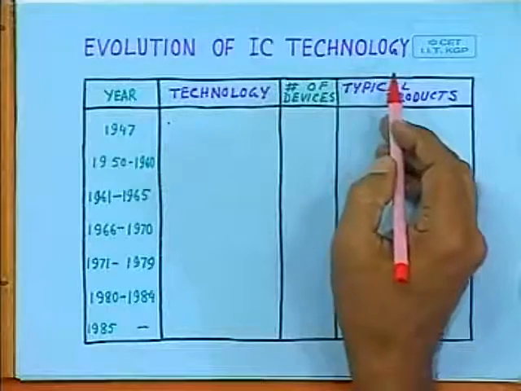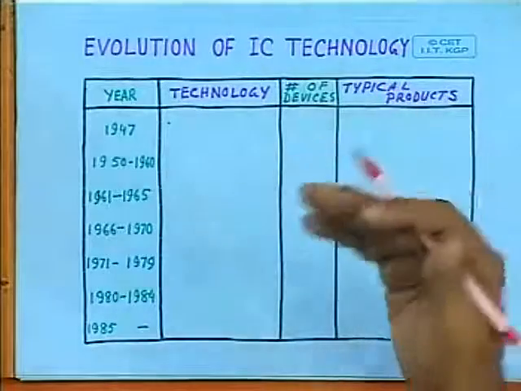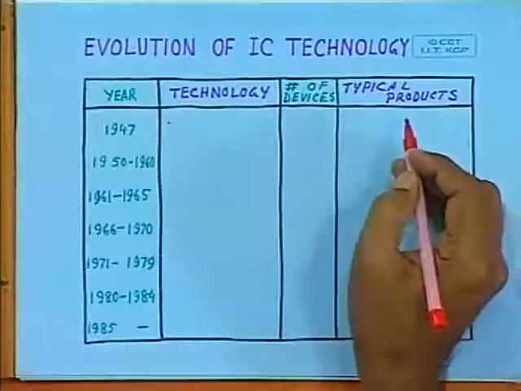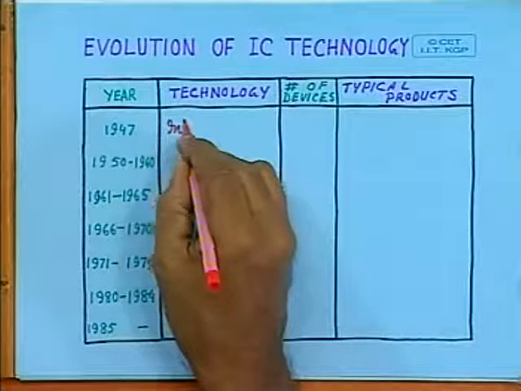But based on Moore's law, the integrated circuit technology progressed very rapidly, leading to different types of products. Let us see what happened because of the evolution of IC technology. So 1947, that was essentially the invention of the transistor.